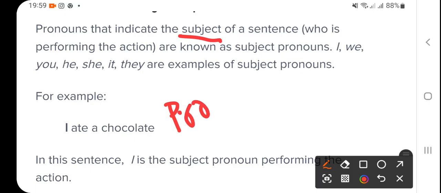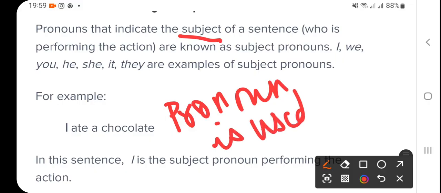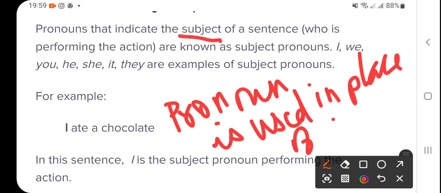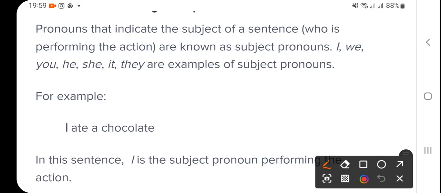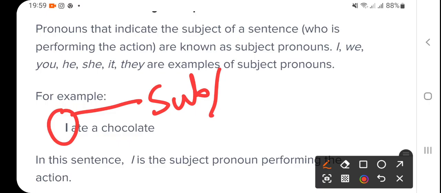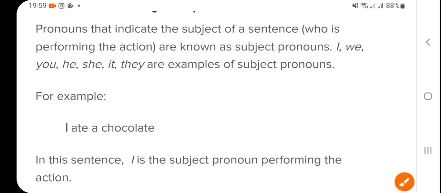Pronoun is used in place of subject or doer, right? So please remember, that is doer. I here, subject or doer, right? So that is called a personal pronoun.